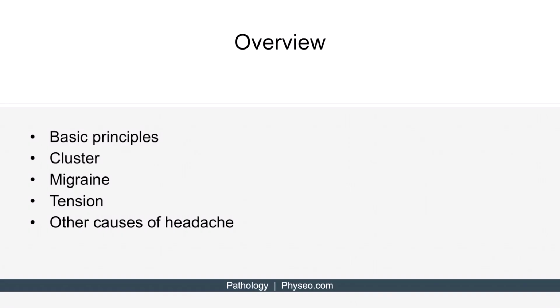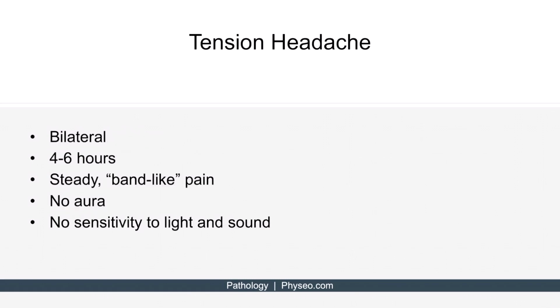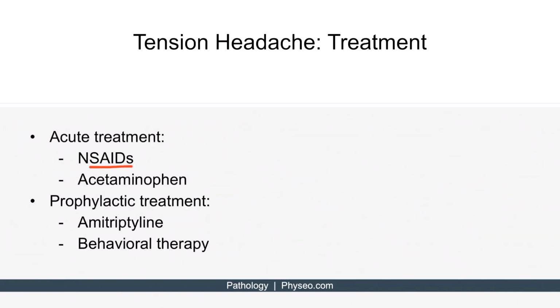Next, let's discuss tension headache. Tension headache is a bilateral headache that can last from 4 to 6 hours. The pain is typically described as steady and a band-like pain, meaning the pain wraps around the head kind of like a band. These patients should not have an aura and should not be sensitive to light and sound. Acute treatment includes NSAIDs and acetaminophen. For prophylactic treatment, amitriptyline and behavioral therapy can be used.